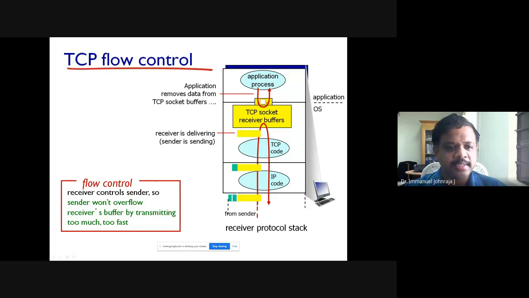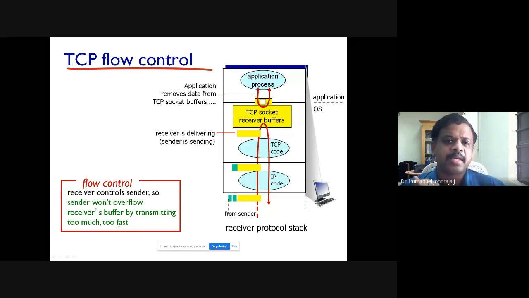Okay, the receiver controls the sender so that the sender will not overflow the receiver's buffer by overwhelming it with too much data. Very simple. I told the example the other day. Suppose you are able to take down notes at, let's say, 50 words per minute, or 25 words per minute, I'm just saying. So per minute you can write down only 25 words, but suppose I'm dictating at the speed of 40 words per minute.